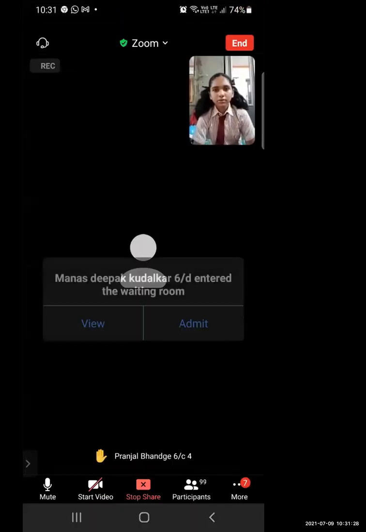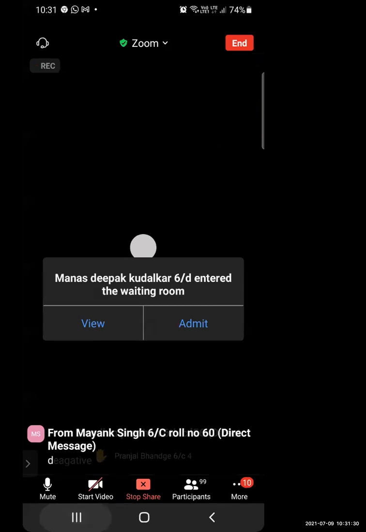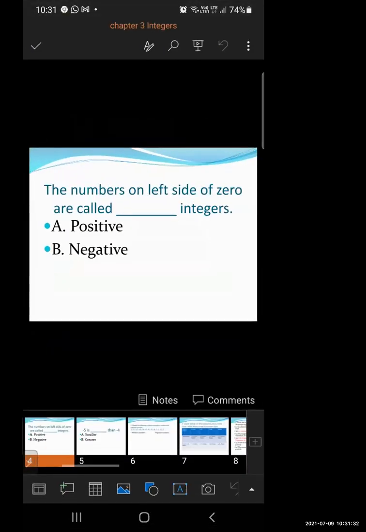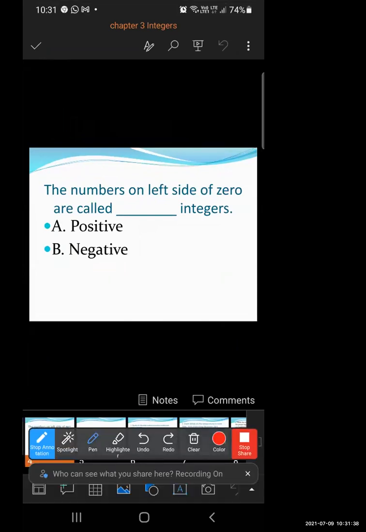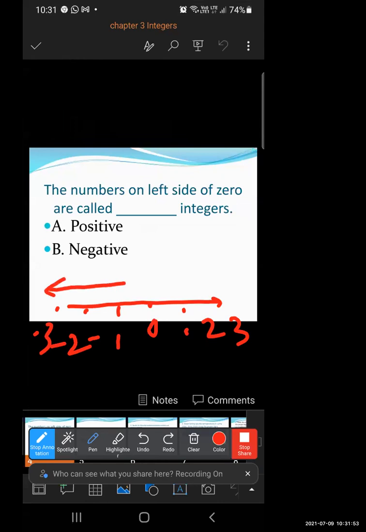So the numbers on the left side of 0 are called negative integers. For example, if this is your number line and here it is 0, here 1, 2, 3, 4 and so on are the numbers, and here -1, -2, -3 are the numbers. So negative numbers always lie to the left hand side of 0 and positive numbers lie to the right hand side of 0.